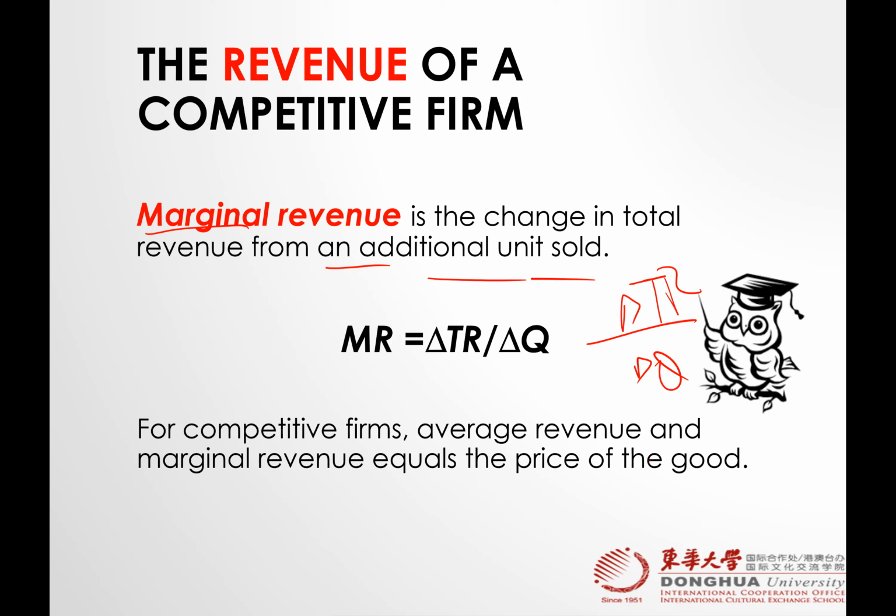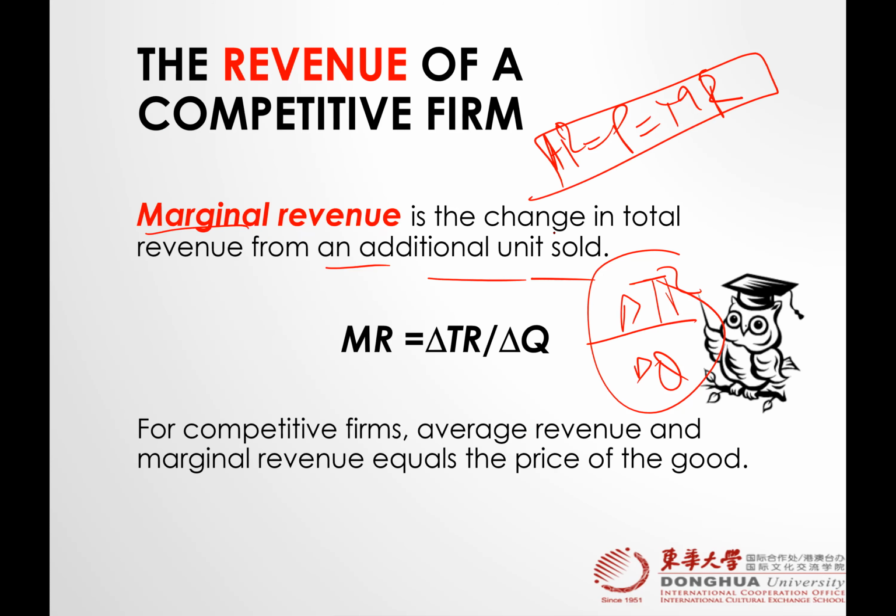What? We just learned that average revenue is equal to price, but now they say that average revenue and marginal revenue are equal to the market price. Can we prove that? Yes, we can. In order to see the proof, let's take a 10 minute break and then we start again.